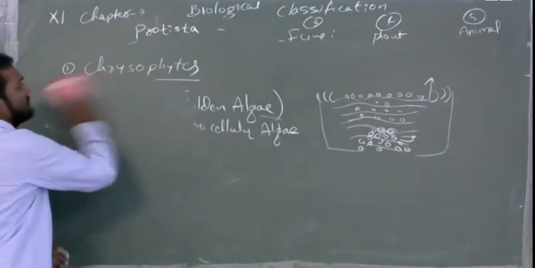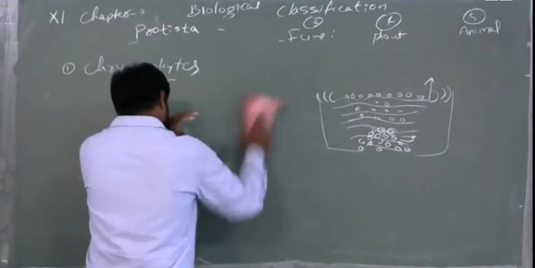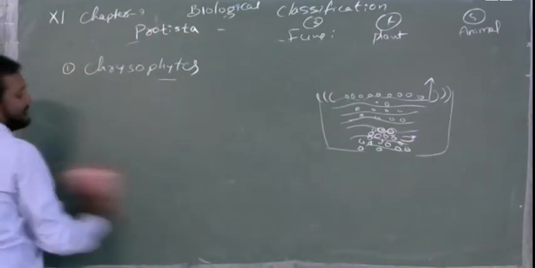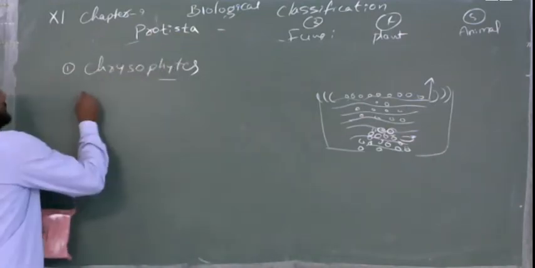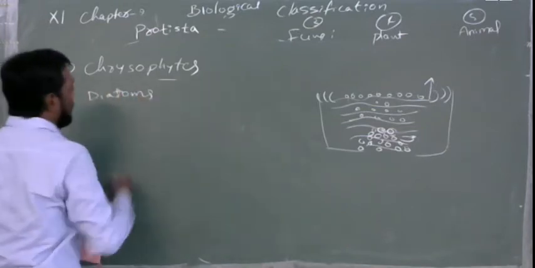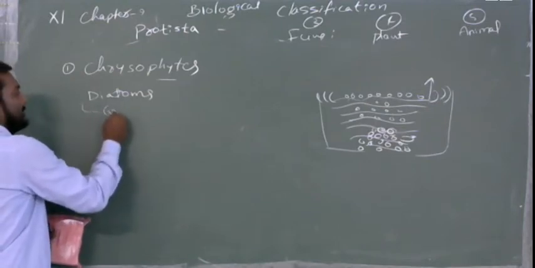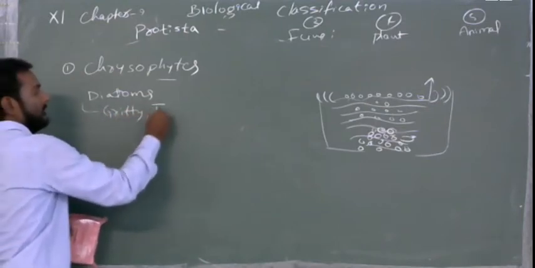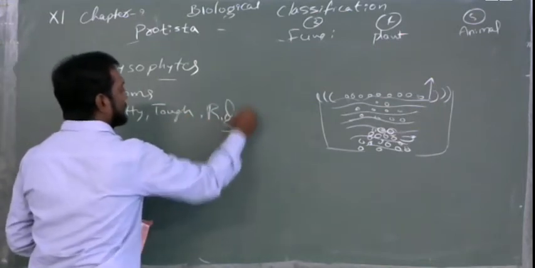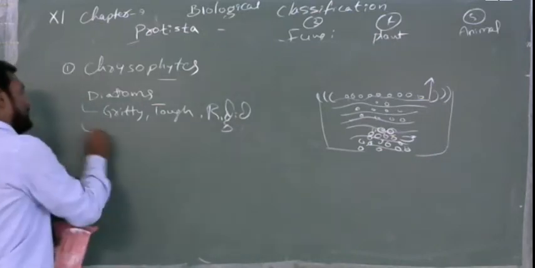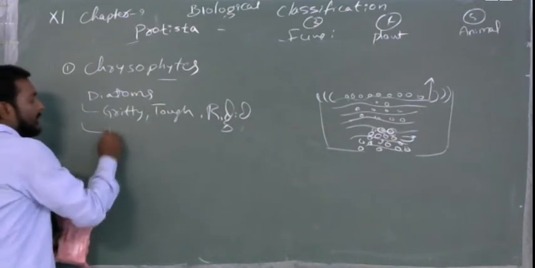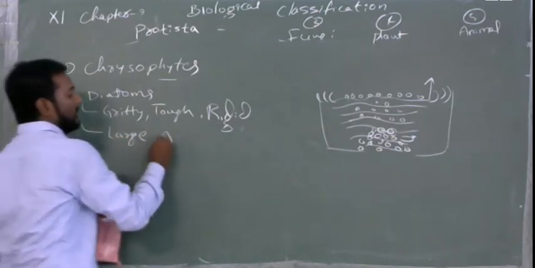Now if you see, these diatoms will be tough and the nature will be gritty, tough, rigid, and these are accumulating over thousands of years, billions of years in the ocean. So that is called large accumulation.